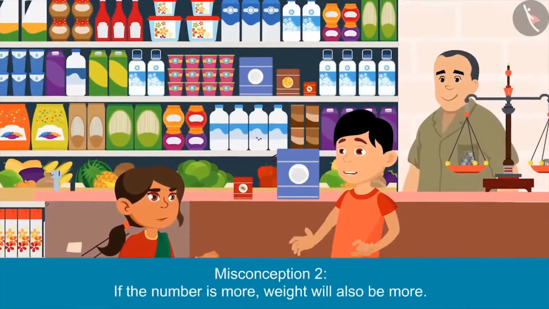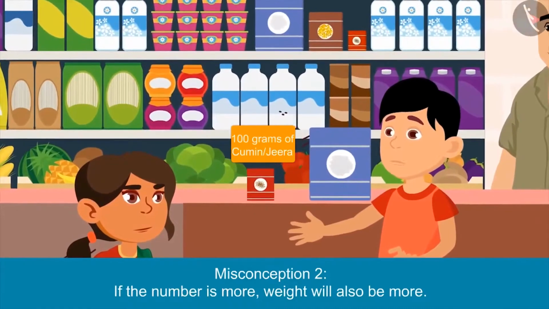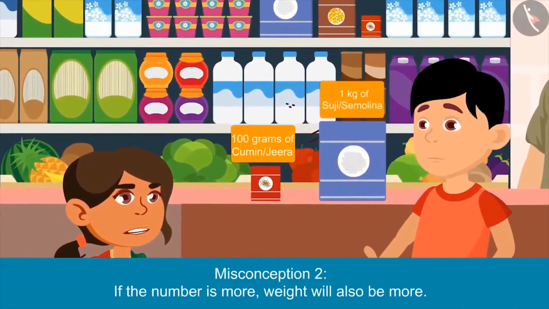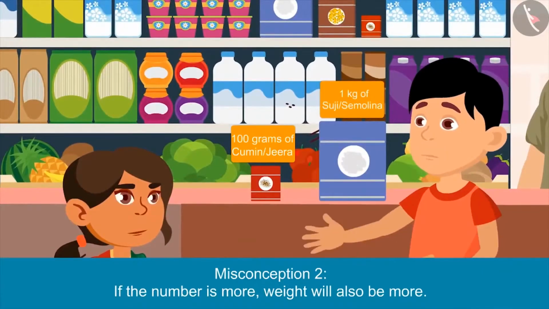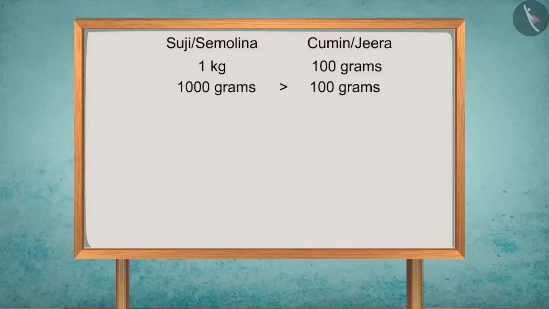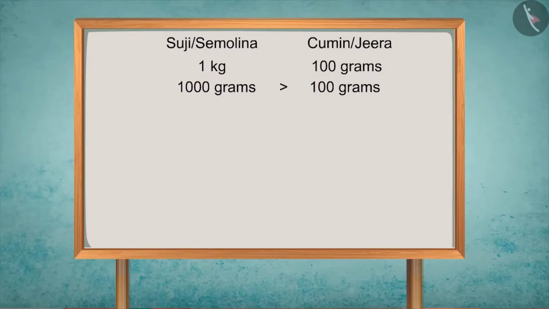Yes, brother. You had just picked a packet of 100 grams of jeera and I picked a packet of 1 kg of suji. Yes, brother. Which of these two packets was heavier? Your packet of suji. Why? Because the packet of suji is of 1 kg and 1 kg is equal to 1000 grams. Absolutely correct. So 1000 grams of suji is heavier than 100 grams of jeera.